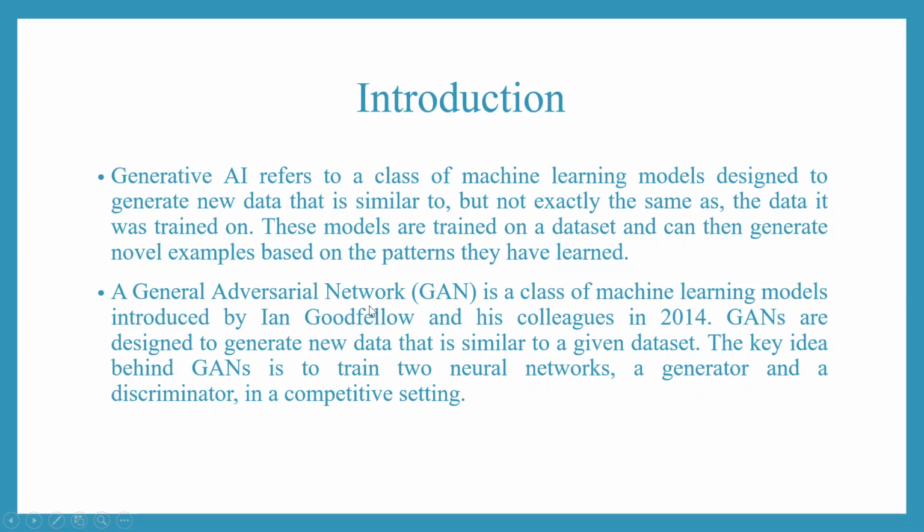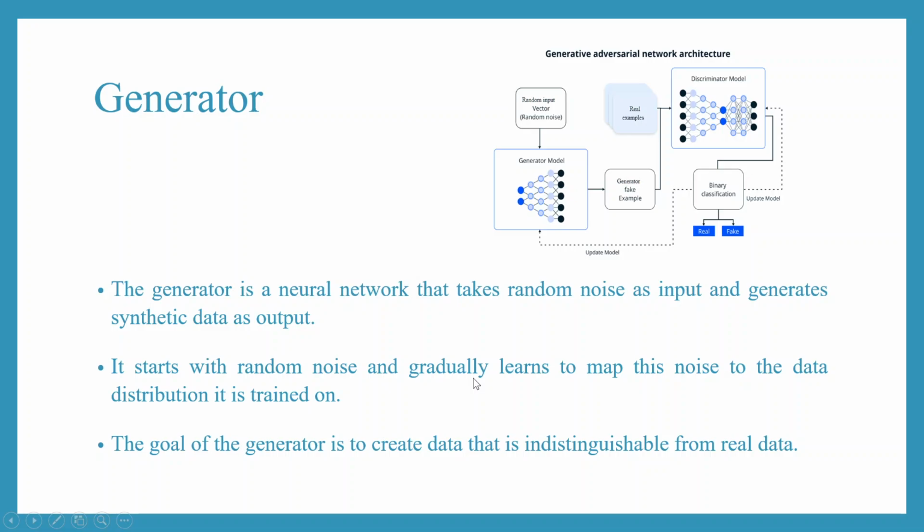A generative adversarial network is a class of machine learning models introduced by Ian Goodfellow and his colleagues in 2014. GANs are designed to generate new data that is similar to a given dataset. The key idea behind GANs is to train two neural networks, a generator and a discriminator, in a competitive setting. Let's try to understand this.